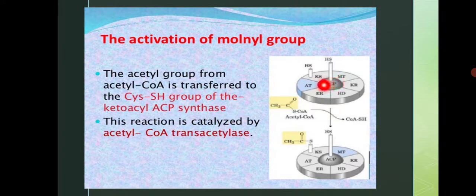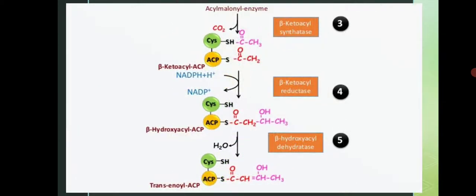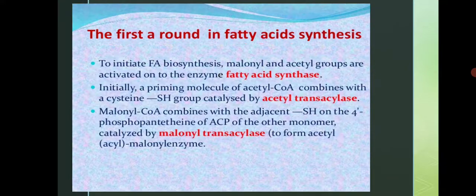So first, the acetyl group is transferred to the acyl carrier protein, and this reaction is catalyzed by the enzyme acetyl CoA transacetylase. All these steps we will see in our next lecture.